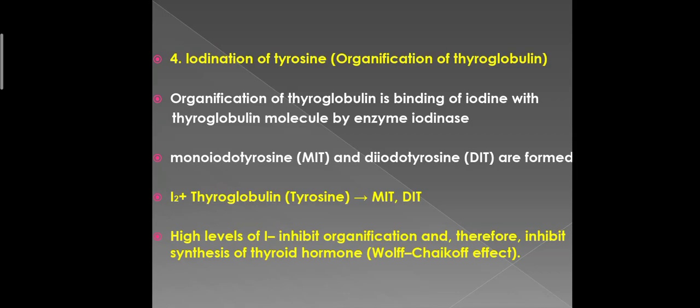After the organification or iodination of tyrosine, this tyrosine directly combines with iodine, and it results in the formation of two substances, that is MIT and DIT, monoiodotyrosine and diiodotyrosine. The equation is iodine plus thyroglobulin, which results in the formation of MIT and DIT. The high levels of iodide ions inhibit the organification and therefore inhibit synthesis of thyroid hormones. This is known as the Wolff-Chaikoff effect.